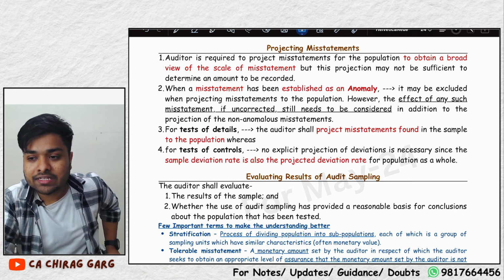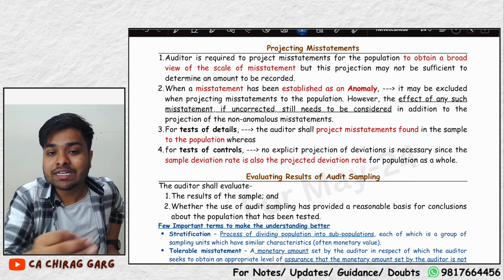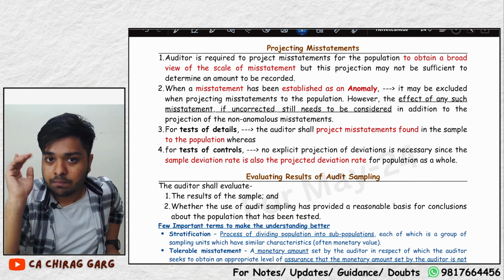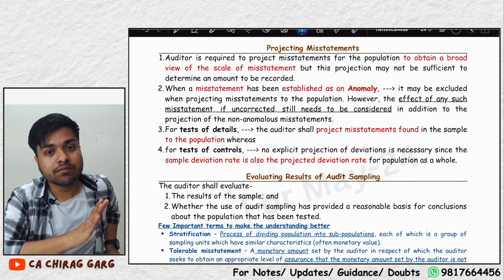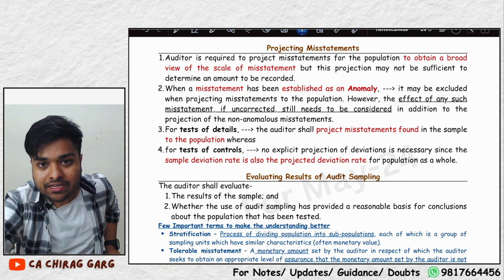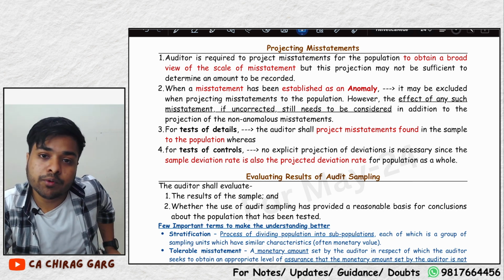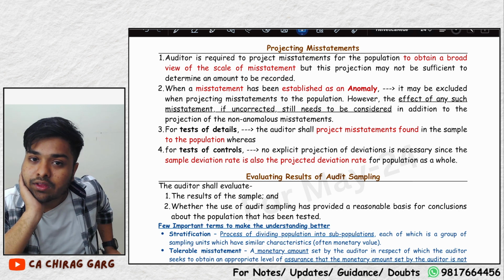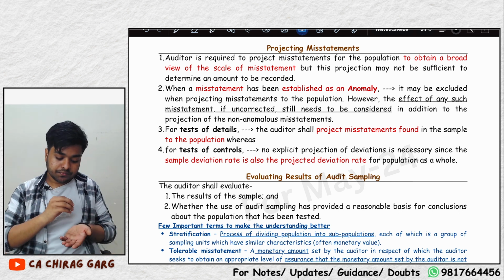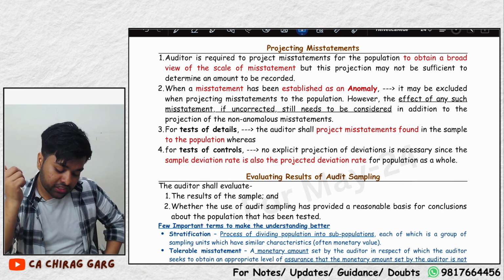And if you do not correct it, the auditor will see whether this effect is material or not, whether he needs to modify the opinion or not, because there is a misstatement. A misstatement is a misstatement. We will not project its percentage on the population, its results on the population, but that is still a misstatement. Okay, so the auditor still has to consider its effect on the financial statements.